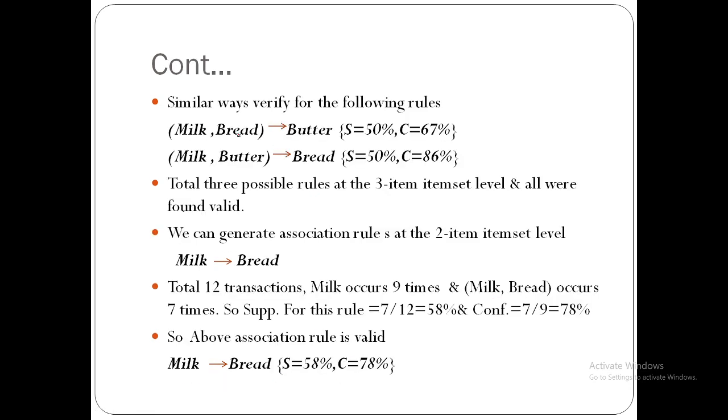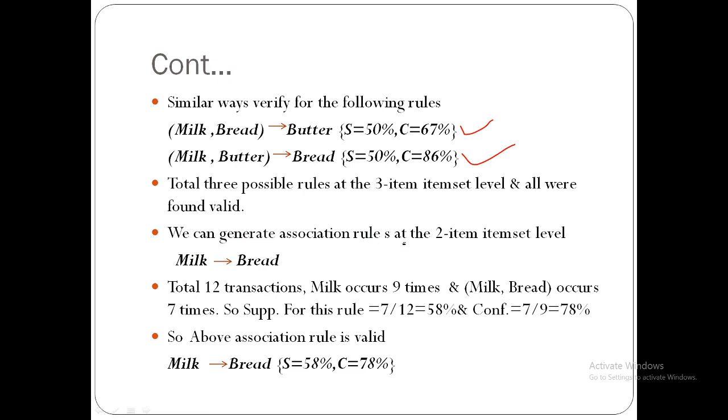Next, similar way we have to find out for the other variants. Milk, bread, butter; milk, butter, bread. These are also found to be valid because they are above the minimum support threshold and minimum confidence threshold. So both are valid. Total 3 possible rules at the 3 item set level and all were found to be valid.